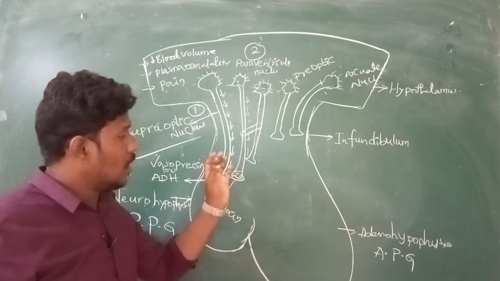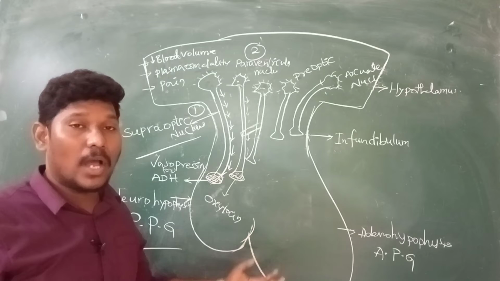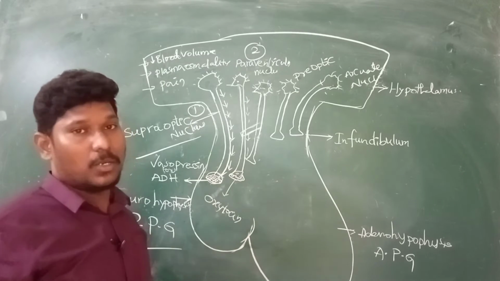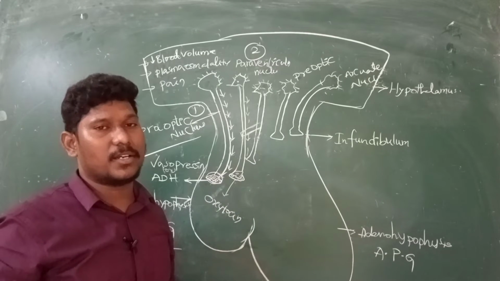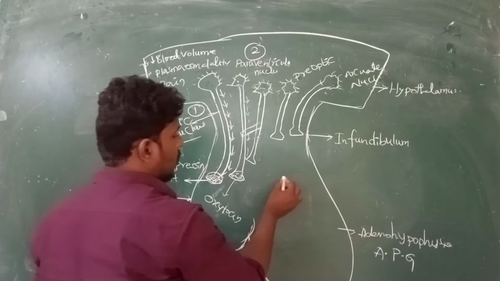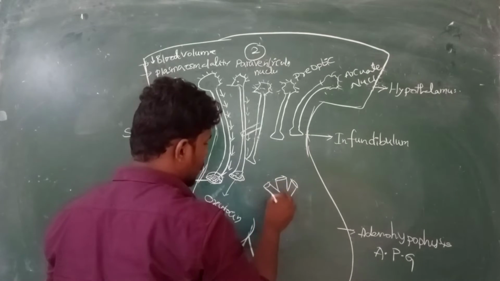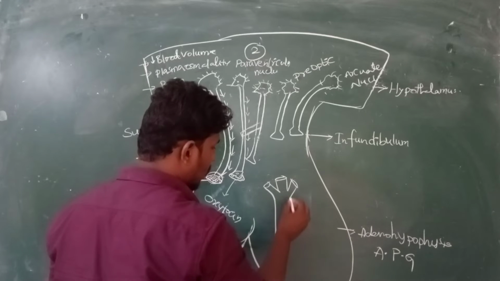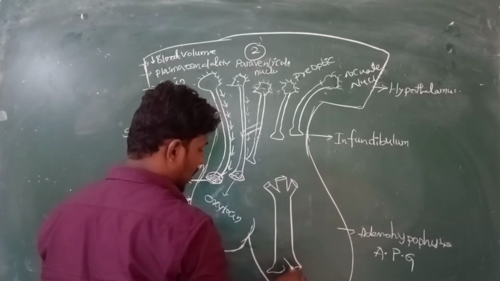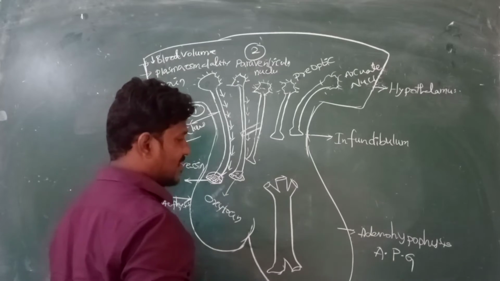But unlike the neurohypophysis, the adenohypophysis contains a particular portal system, that means it requires a blood circulatory system. Obviously, here it is the portal system. Think of this as the blood vessel, a portal vein system.